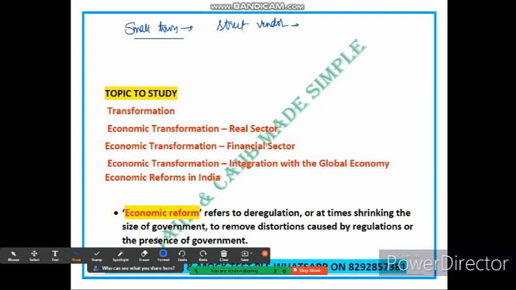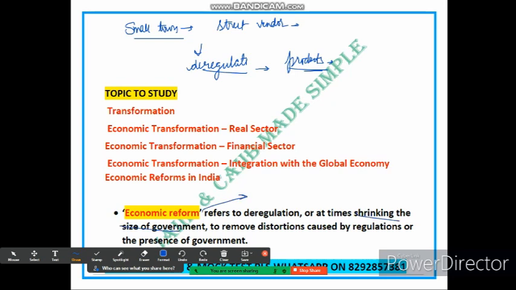To promote economic reform, the government decides to deregulate the street vending industry. So they remove many of the restrictions and allow vendors to operate more freely. As a result, new vendors can enter the market, offering a wide variety of products, and consumers have more options to choose from. This deregulation reduces the distortion caused by excessive government control and encourages entrepreneurship and competition. So here you can see shrinking the size of government. What does it mean? Hopefully you have understood the meaning of this deregulation.